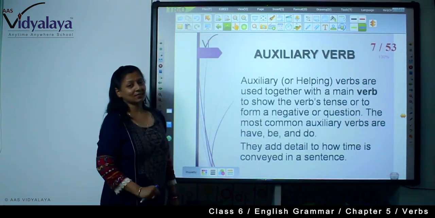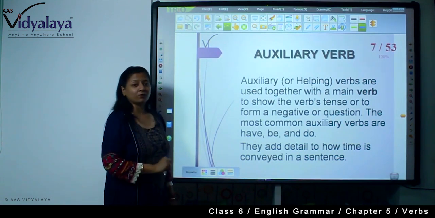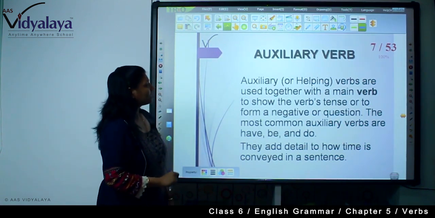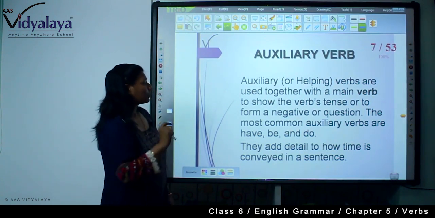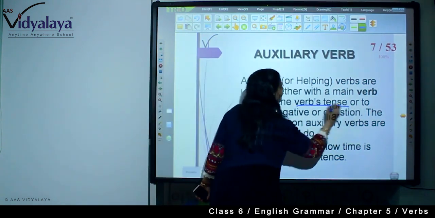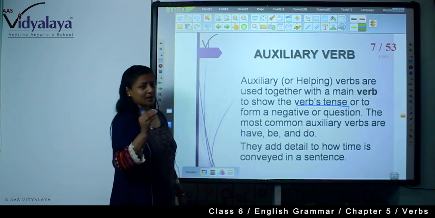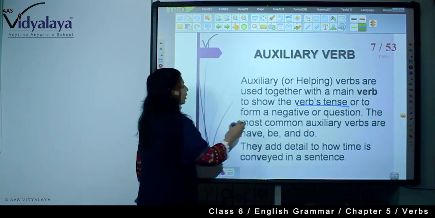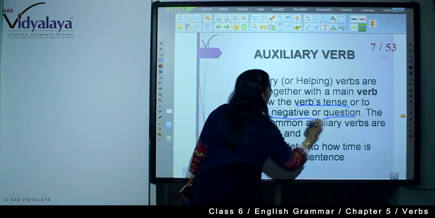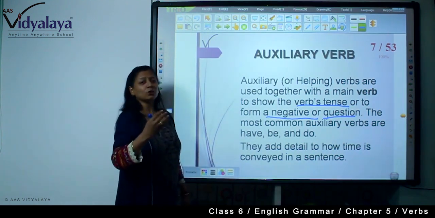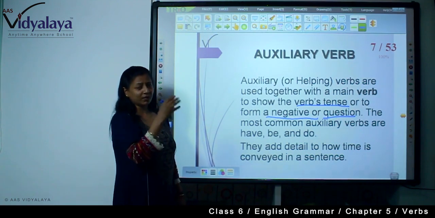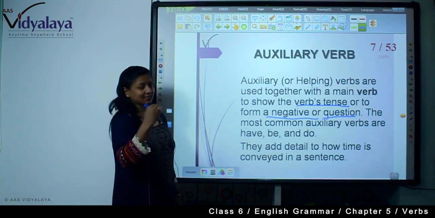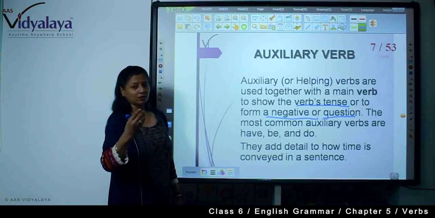Now, what are auxiliary or helping verbs? Auxiliary or helping verbs are used together with a main verb to show the verb's tense, present, past and future, or to form a negative or question. I do this. With the helping word do not, you make the sentence negative, with do not, will not.